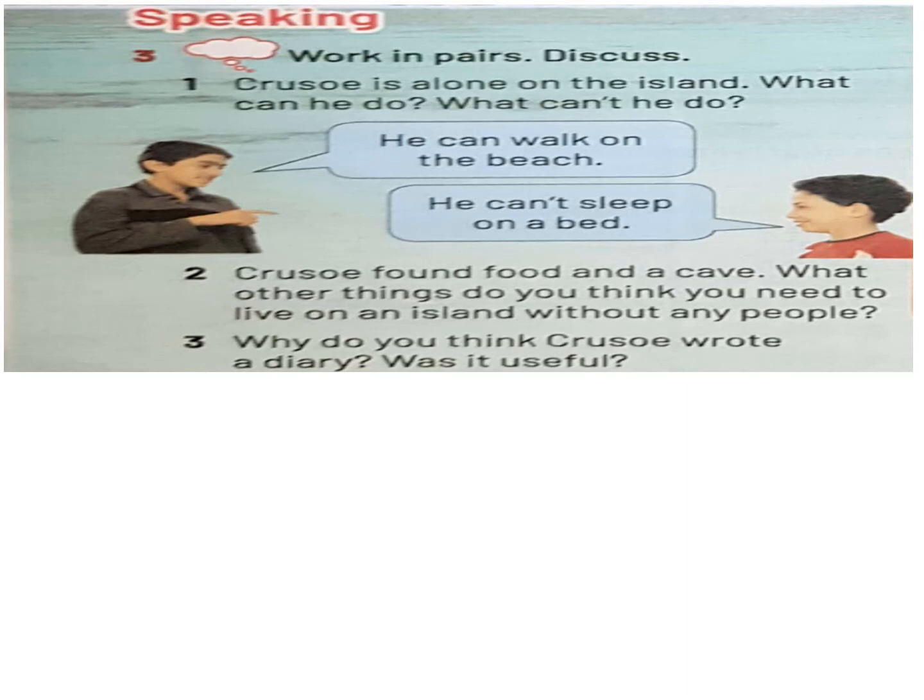He can't watch TV. He can't drive a car. He can't talk to other people. And so on. Take care that we are using the infinitive after can and can't. Let's move to number 2. Crusoe found food in a cave. What other things do you think you need to live on an isolated island without any people?